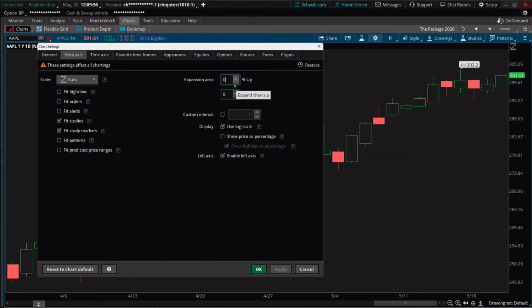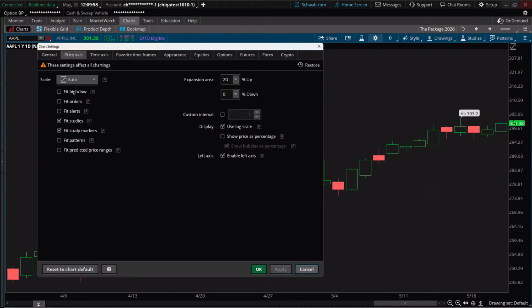So I'm going to put in here, just so it's a big, obvious number, many times I'll use 10%. In this case, I'm going to do 20% so that you can see it. What I want you to notice is what is the high price on the graph right here? Well, it looks like it's 305.05. And if I hit apply here, whoa, 305.05 dropped down. And now this is the 20% up here, and we're seeing these little bit higher prices. Where that might be helpful is if you're trying to do lines or channels out into the future. We're going to change the time axis as well here.